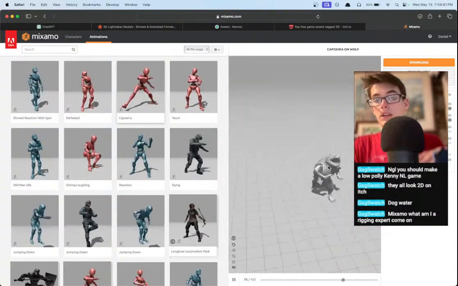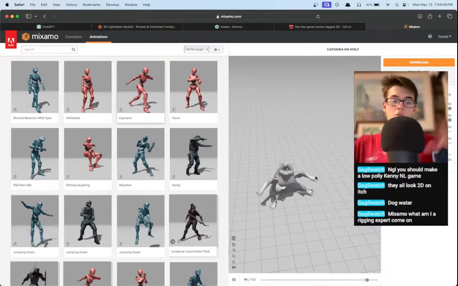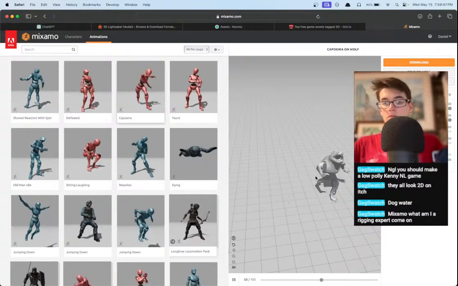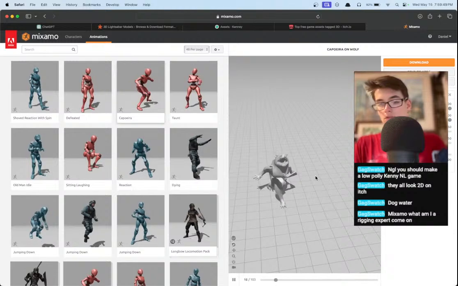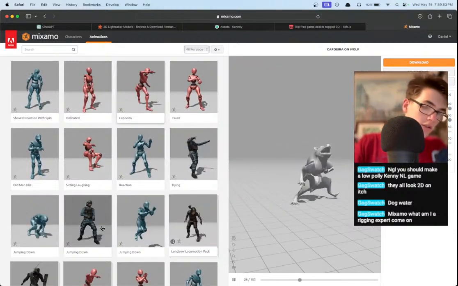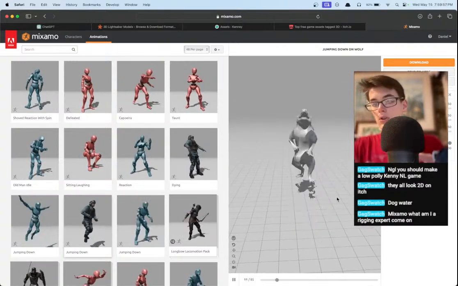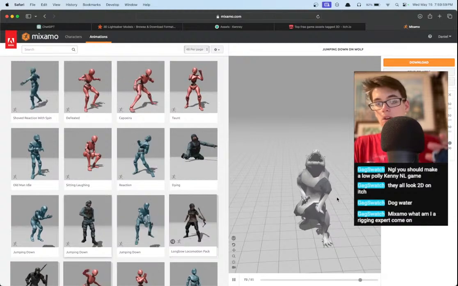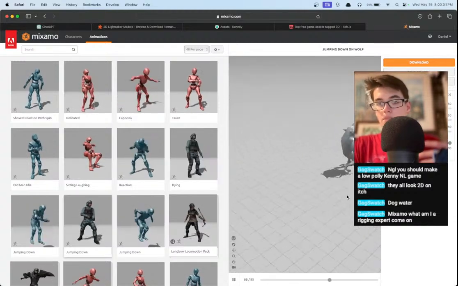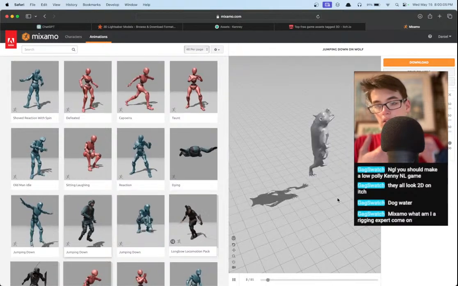That's the whole point. You're not a rigging expert. This will do the rigging for you, and so then you don't have to rig, because I don't know how to rig models. Well, I know the theory of it, but I don't know actually how to do it in practice. So if you don't know how to rig models, boom, you open up Mixamo, you can throw your model in here. If it's in a T pose or an A pose, it should be able to figure it out and give you the animations. This model isn't very humanoid, so it didn't work the best. But there are better ways.